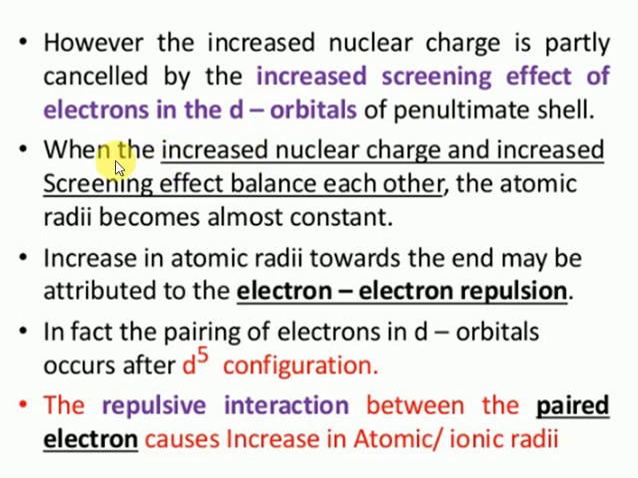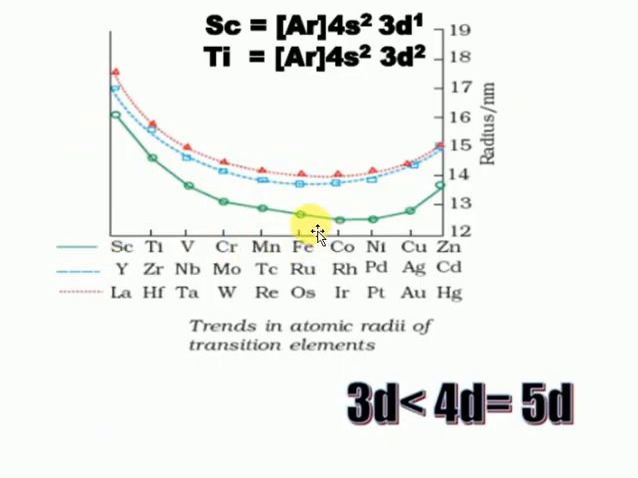So when the increase in nuclear charge and the increase in screening effect balance each other, the atomic radius becomes almost constant. You can see very clearly that the atomic radius is almost constant for iron, cobalt and nickel. Why? Because the screening effect and the nuclear charge nullify each other.